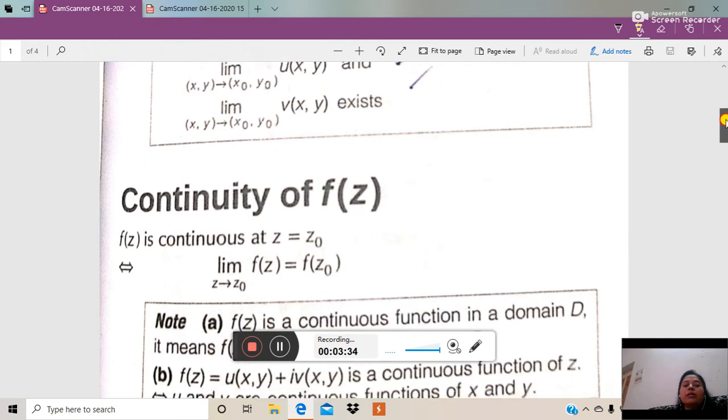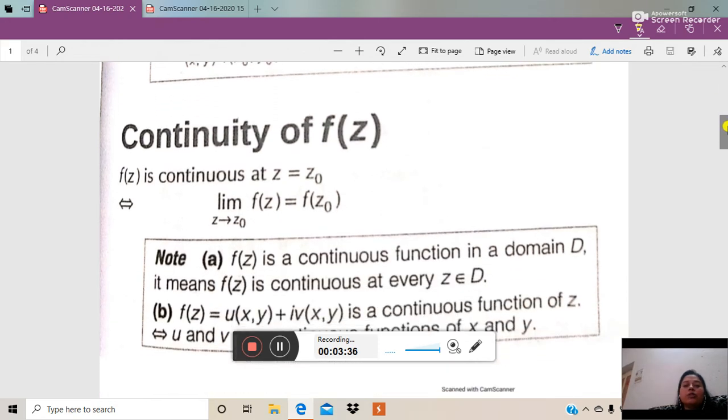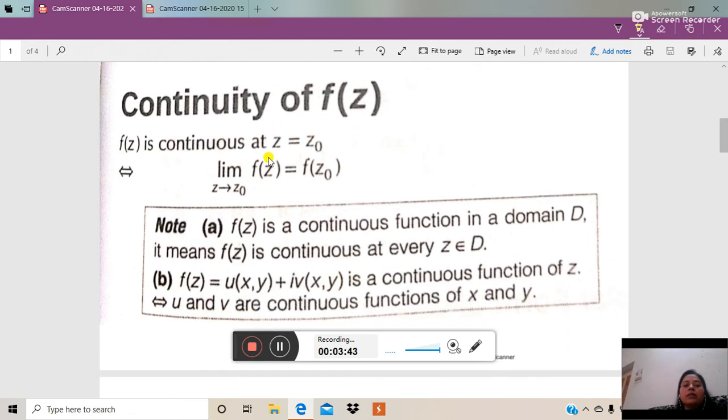Next we will see what is continuity of a function of z. So we can say that the function f(z) is continuous at a point z is equal to z0 in the domain if the limit as z tends to z0 of f(z) is equal to f(z0). That means the limit of the function is equal to the value of the function at that point.